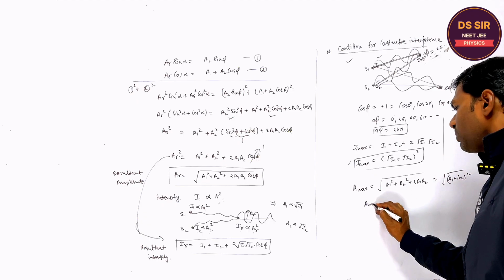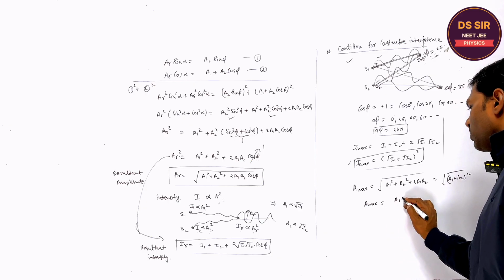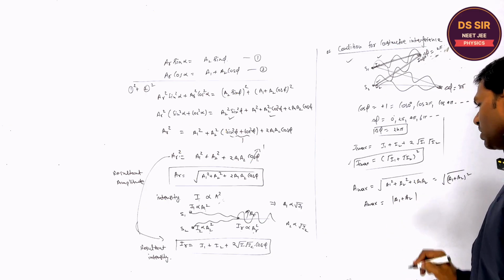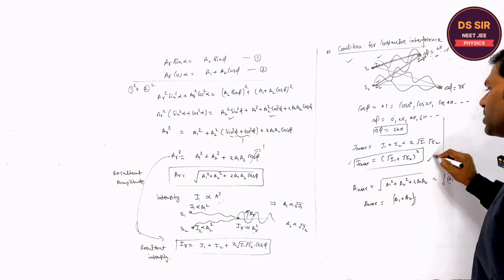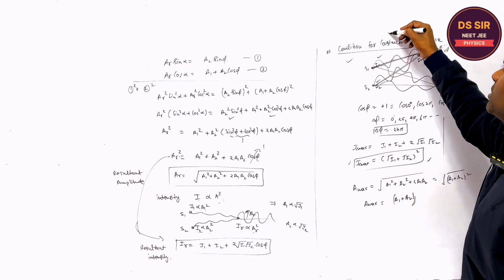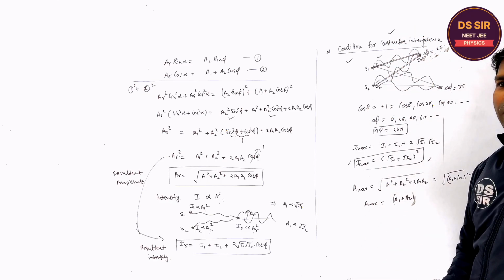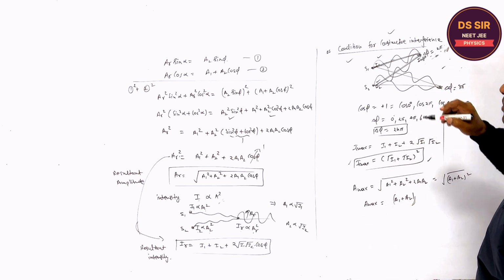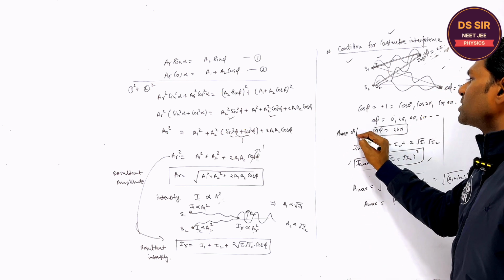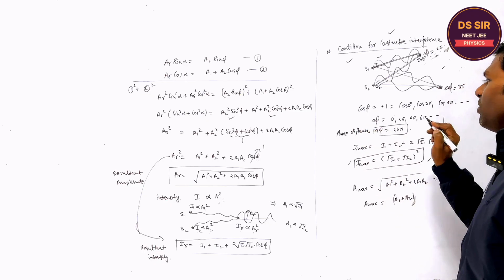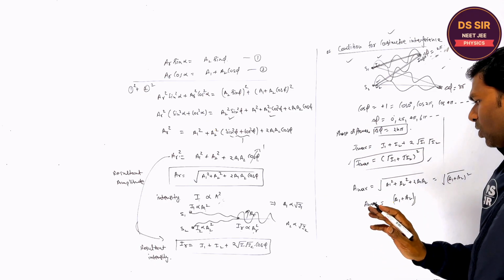So the maximum amplitude is a1 plus a2. This is the maximum amplitude and this is the maximum intensity, at constructive interference, when the phase difference is in the form of 2n pi. Is it clear or not?